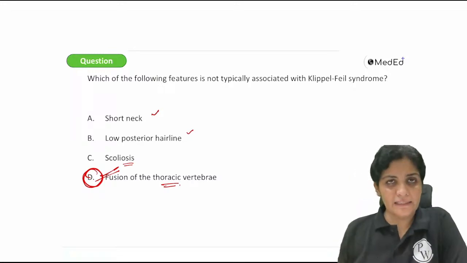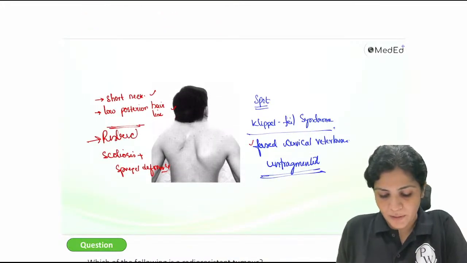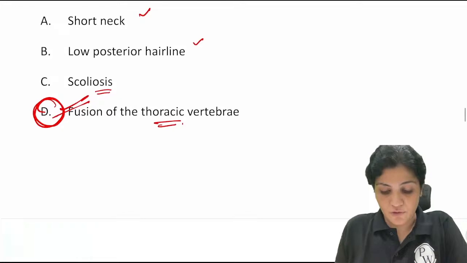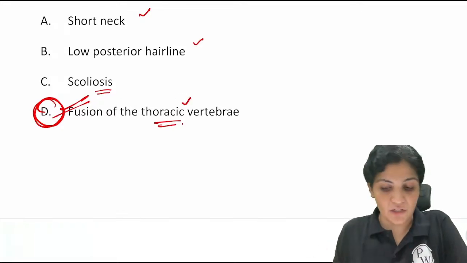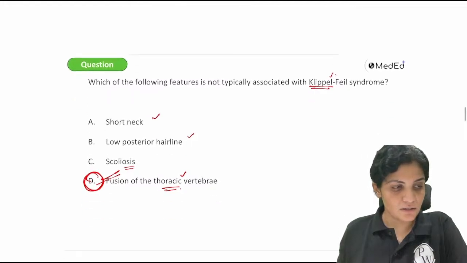Yeah, the third one in the triad is restriction of the movements, restriction of the cervical movement. But it is associated with scoliosis and also Sprengel deformity. So fusion of thoracic vertebra is usually not seen in case of Klippel-Feil syndrome. Understood?